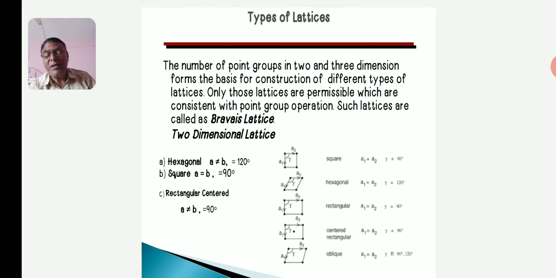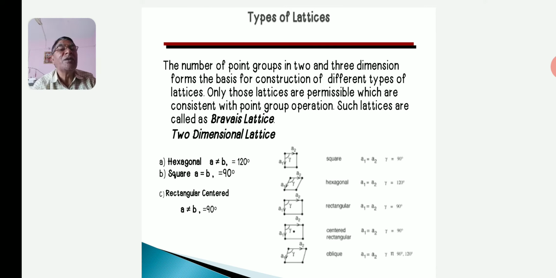The side a is equal to b and gamma is equal to 90 degrees, the lattice is said to be a square lattice. And last, a is equal to b and gamma is 120 degrees, the lattice is said to be hexagonal.